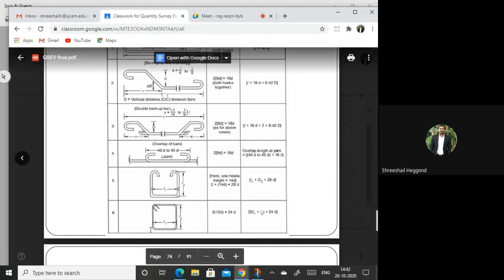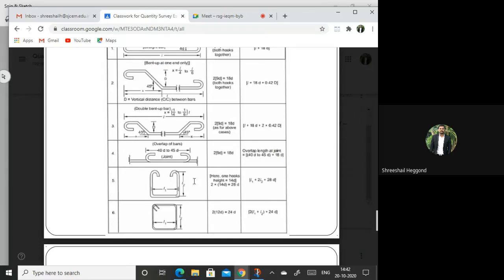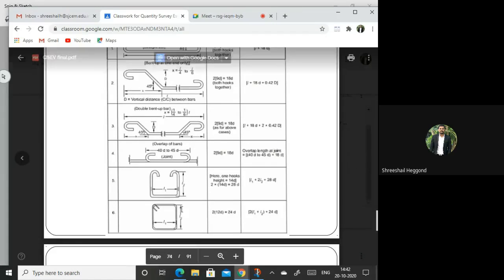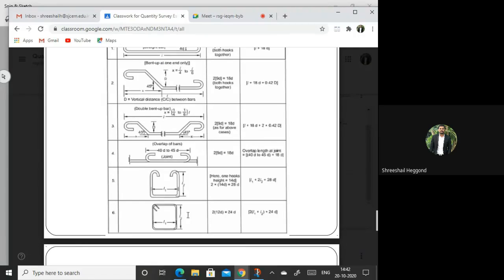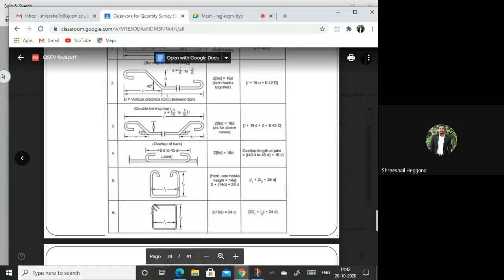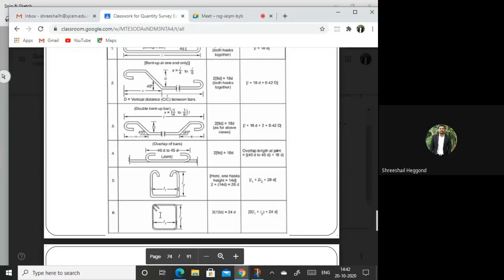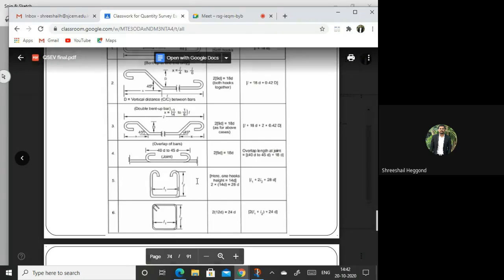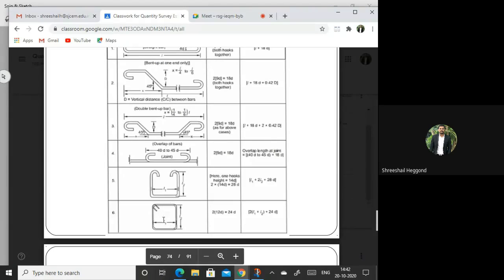The previous one was the U stirrup. Next is the rectangular stirrup, where it will be 12D for a hook on one side. And if you are considering both side hooks, which means the bend is happening from both sides, that will be 24D. And the total length can be calculated as 2 into (horizontal side plus vertical side), because two sides you need to consider, plus 24D.